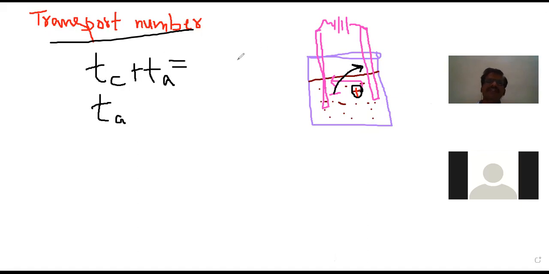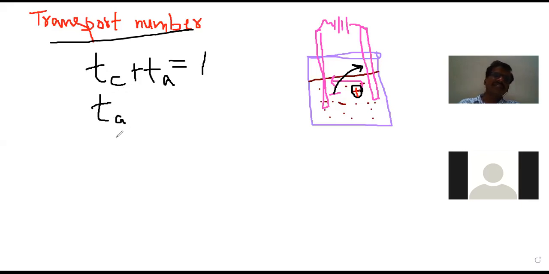I'm waiting for your answer. So that it is equal to... No, it is equal to 1. The sum of the fractions is always equal to 1. My dear students, you try to remember that. The sum of the transport number of cation and the transport number of anion is always equal to 1. Without understanding the transport number, we cannot move further in this chapter.